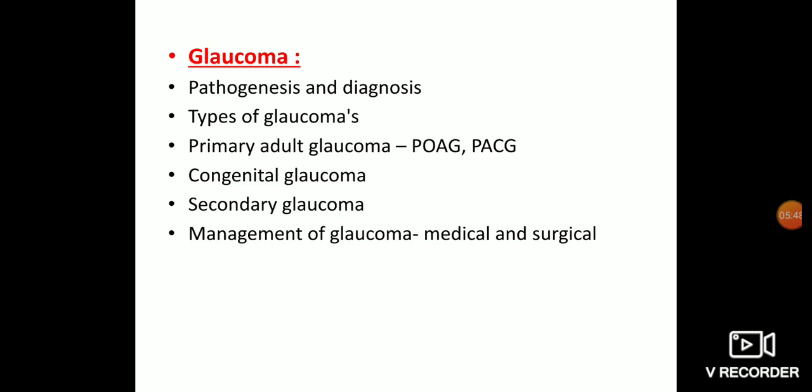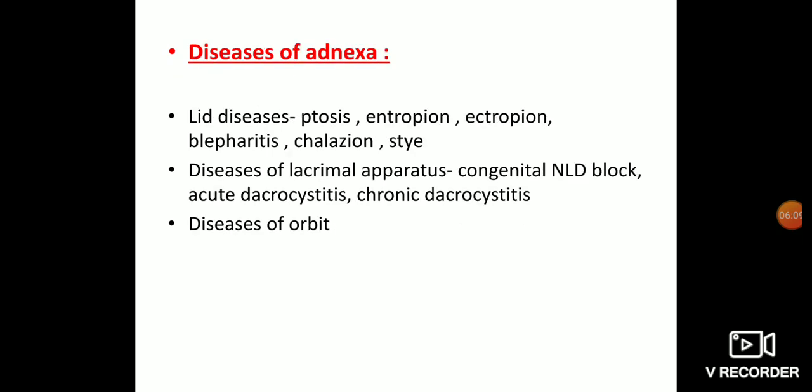In primary glaucoma, again we are going to see what is primary open angle glaucoma and what is primary angle closure glaucoma. Congenital glaucoma क्या है? Okay, these are the topics we will be covering. And after that, what is the management of glaucoma? Again, management is divided into medical management and surgical management. Okay, so these are the topics we will be discussing in glaucoma this year.